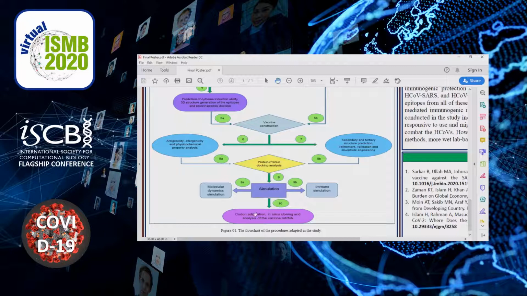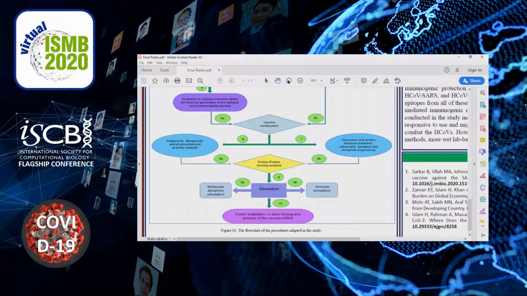After that, the codon adaptation, in silico cloning, and analysis of the vaccine mRNA were conducted on the most promising vaccine.